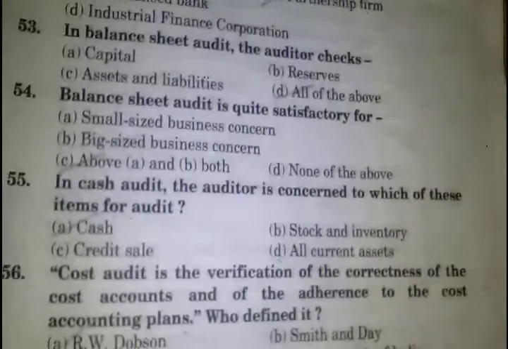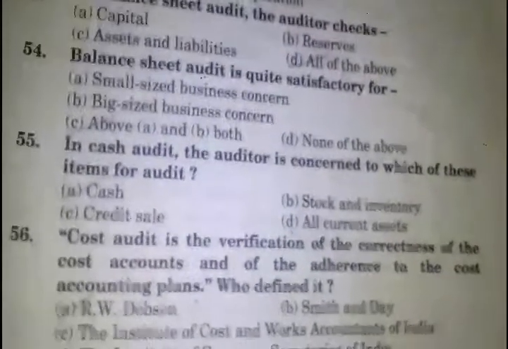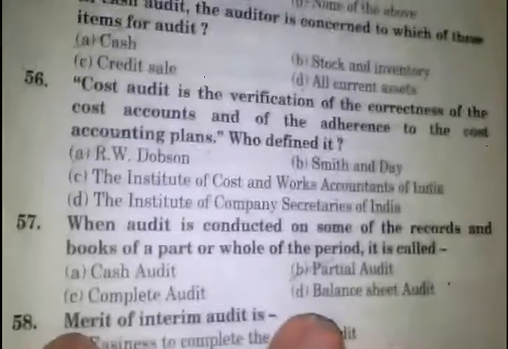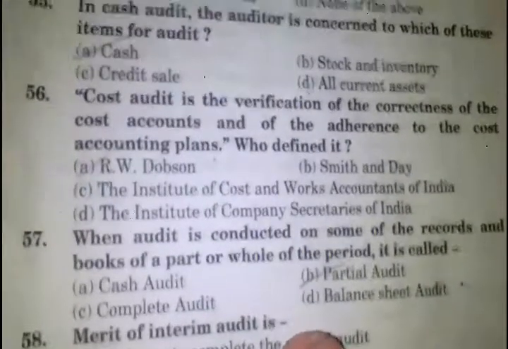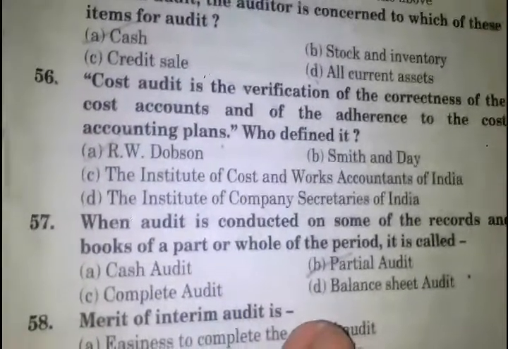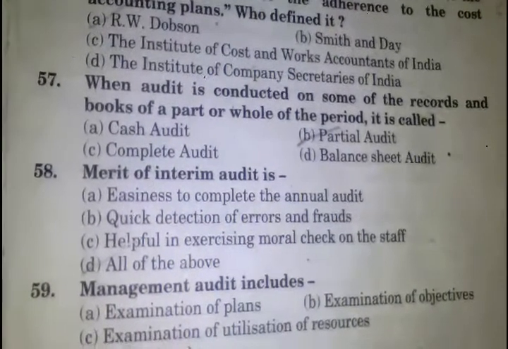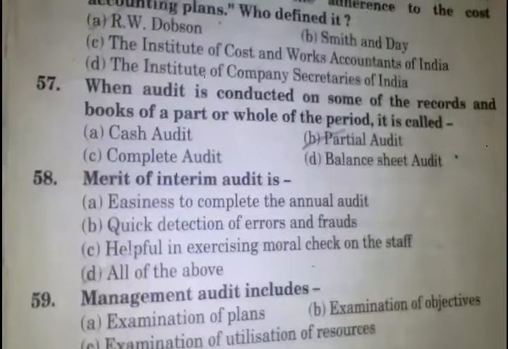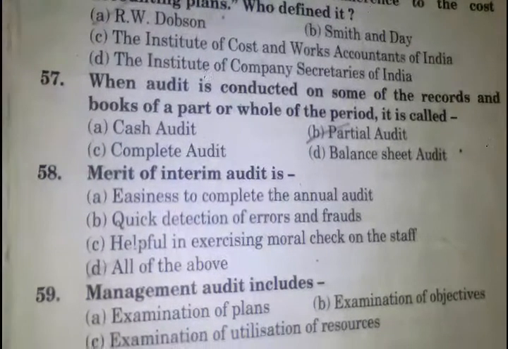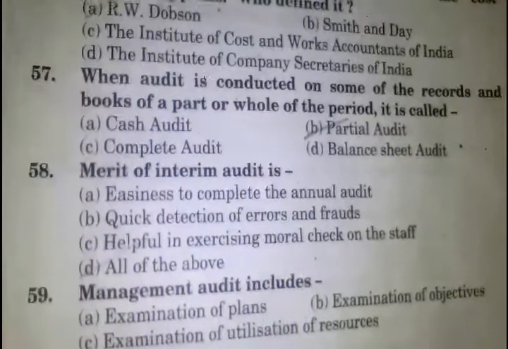business concern. In cash audit, the auditor is concerned with which of these items for audit cash? Cost audit is a verification of the correctness of the cost account and of the adherence to the cost accounting plans. Who defined it? R.W. Dobson. When audit is conducted on some of the records and books of a part or whole of the period, it is called partial audit. Merit of the interim audit is answer number D, all of the above.